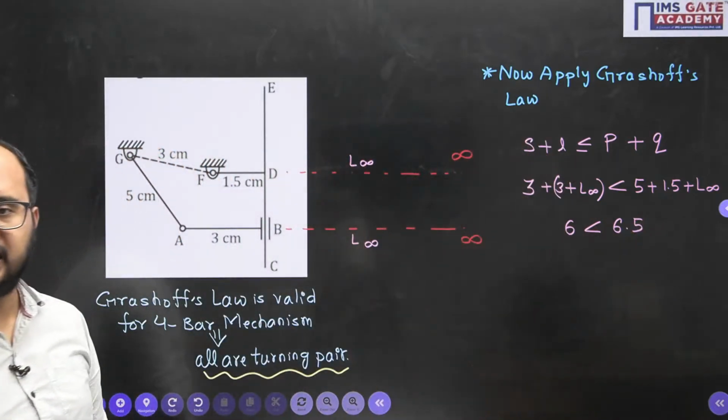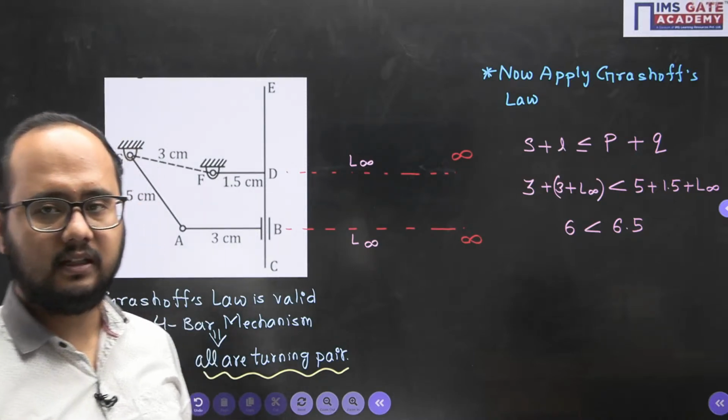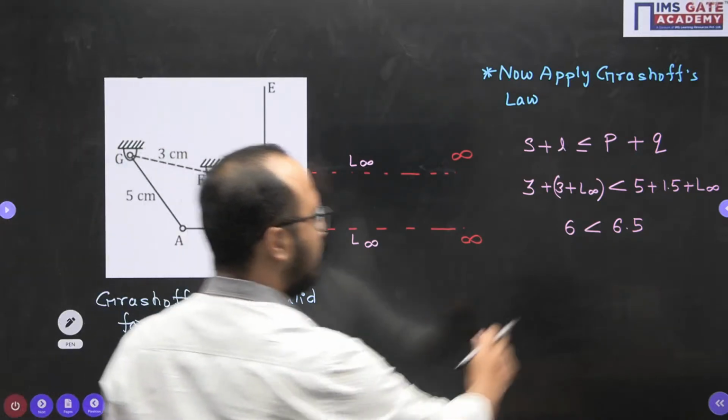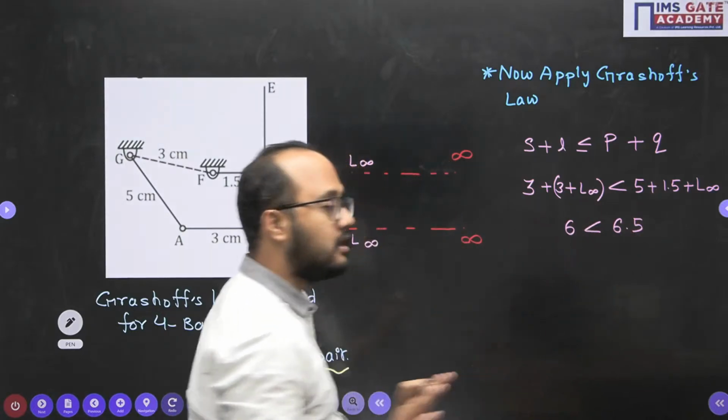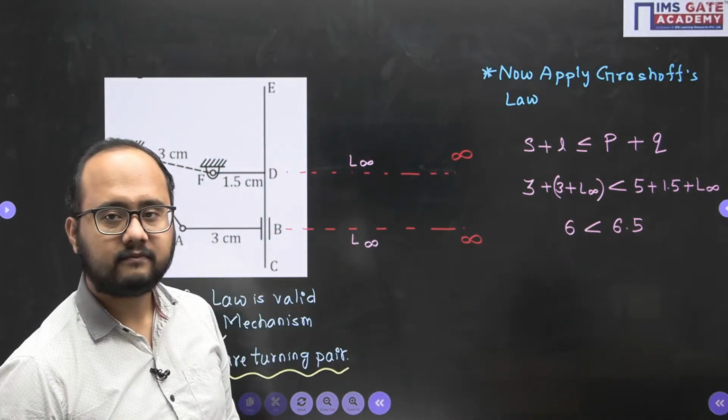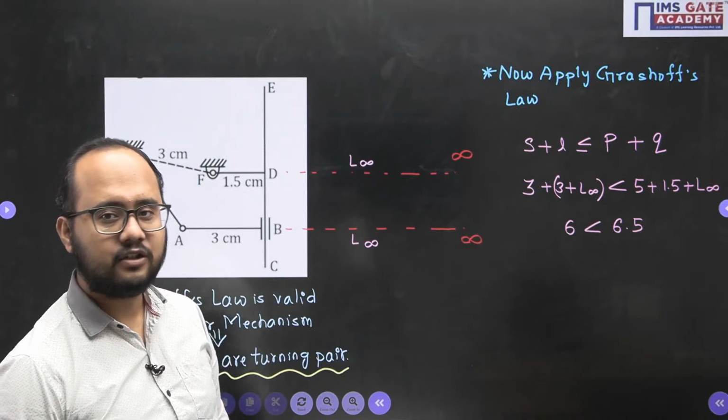Correct? Yes, correct. 6.5 is your correct answer. So 5 plus 1.5 becomes 6.5 and this value will be greater than 6. Now Grashof's law is valid here. Grashof's law is what? Valid.